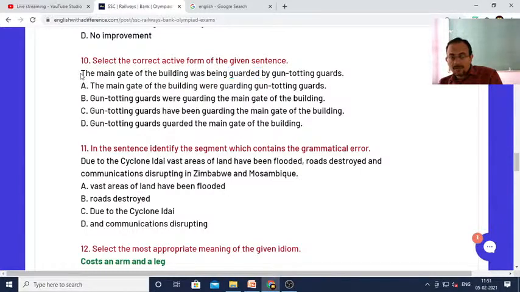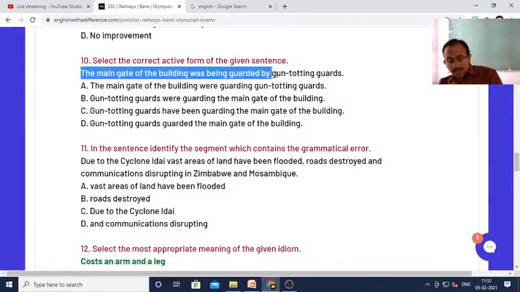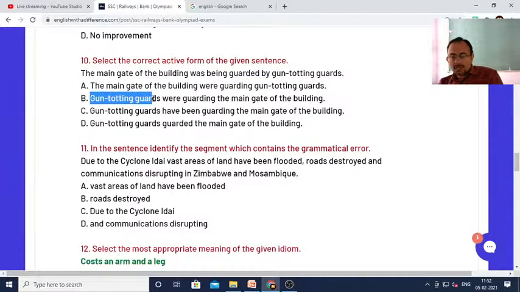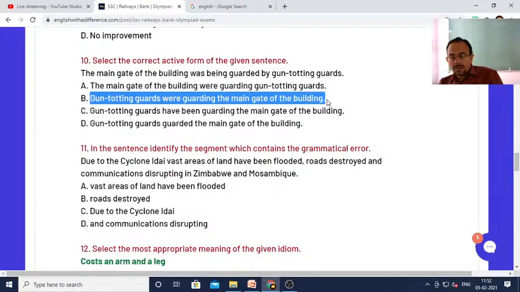So you have got to identify from the question itself that it is past continuous tense, and then you should look for the sentence which is given in past continuous tense. Because if the passive voice is given in past continuous tense, it means the active voice should also be in the past continuous tense, right? So it should be: gun-toting guards were guarding the main gate of the building. Okay, so this is the correct answer.